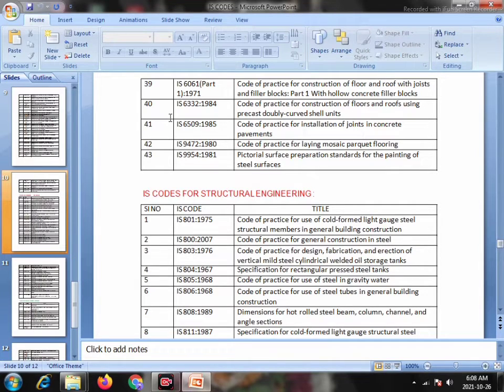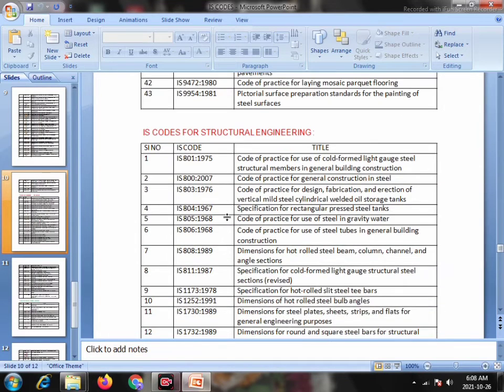Serial number 40, IS 6332 1984, Code of Practice for Construction of Floors and Roofs using precast doubly curved shell units. 41, IS 6509 1985, Code of Practice for Installation of Joints in Concrete Pavement. 42, IS 9472 1980, Code of Practice for Laying Mosaic Parquet Flooring. 43, IS 9954 1981, Pictorial Surface Preparation Standards for the Painting of Steel Surfaces.